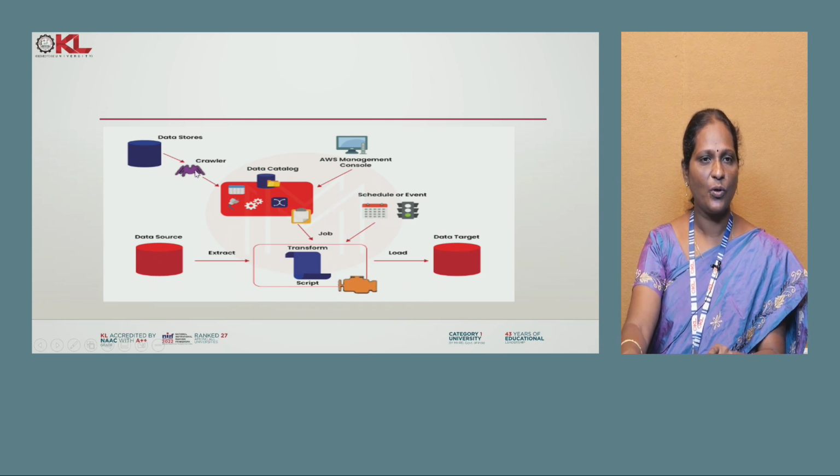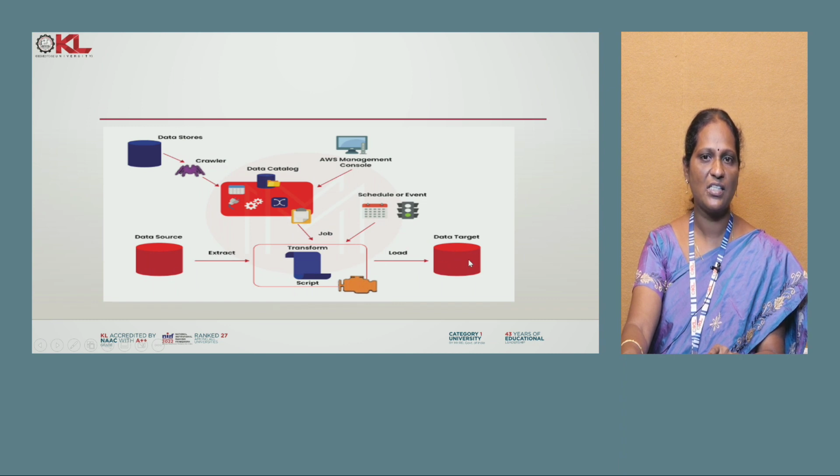So Glue can crawl data sources like S3 as well as databases. What can it perform? It can perform data catalog operations and analysis operations, and once it extracts the data from the different data sources, it can perform the transform operation. Once the transform operation is done, the data can be loaded into the data target.